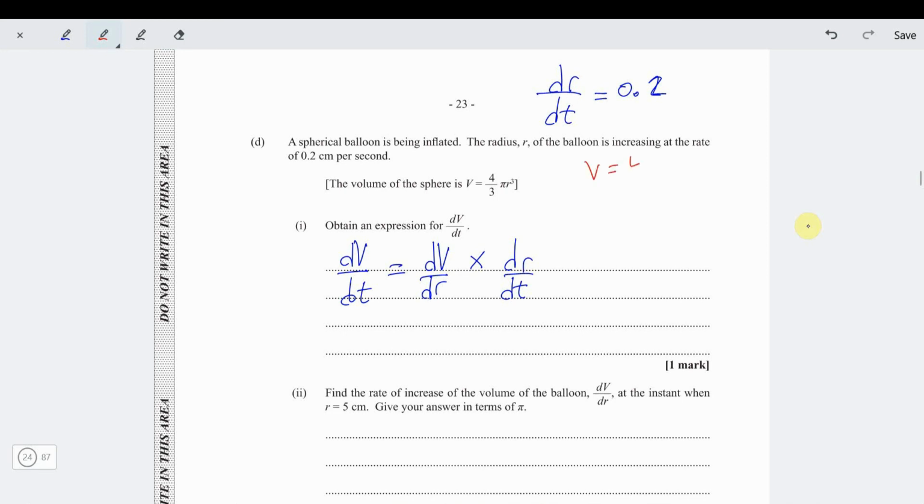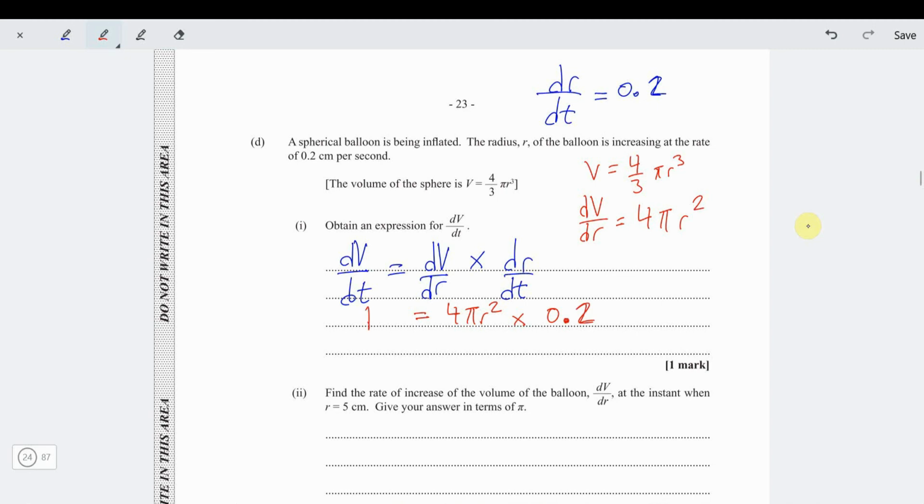If volume is 4 over 3 pi r cubed, then dV by dr is just carry down the power. 3 times 4 over 3 is just 4. Subtract 1 from the power, so 4 pi r squared. So in this case, an expression for dV by dt is 4 pi r squared multiplied by dr by dt, and dr by dt we already know is 0.2.